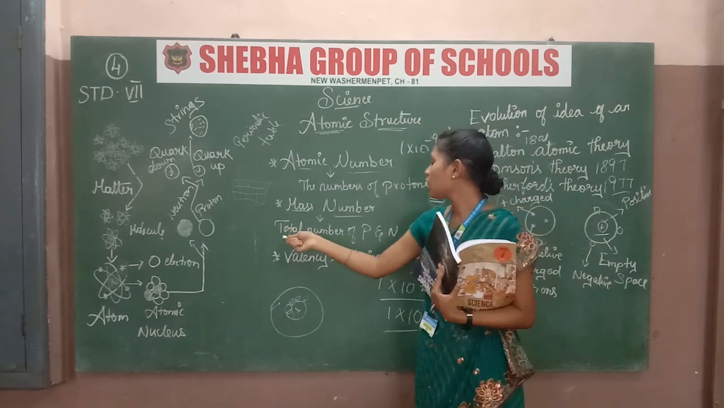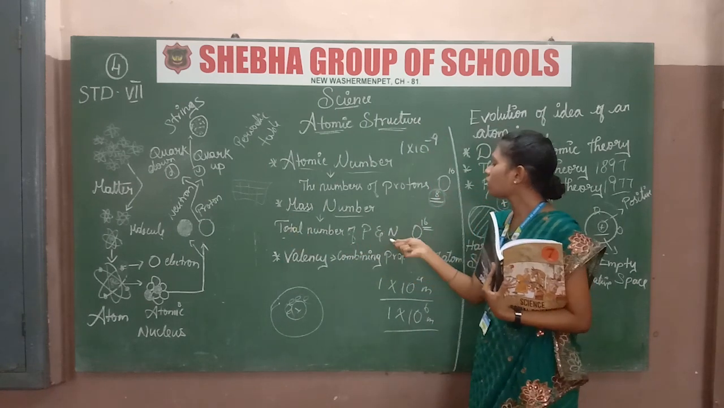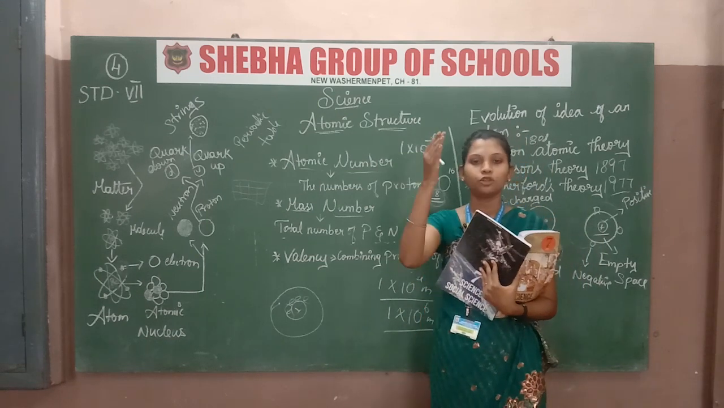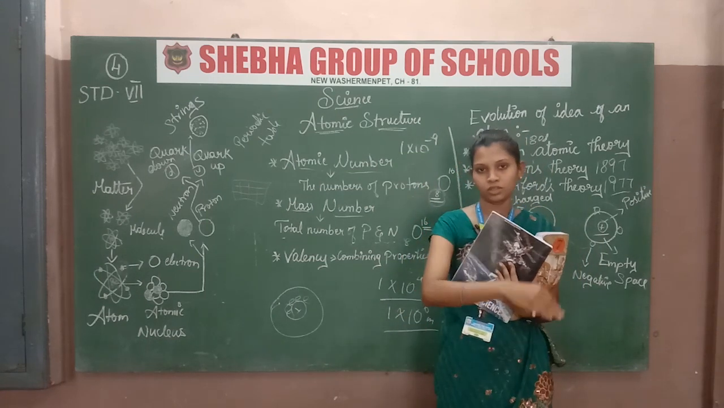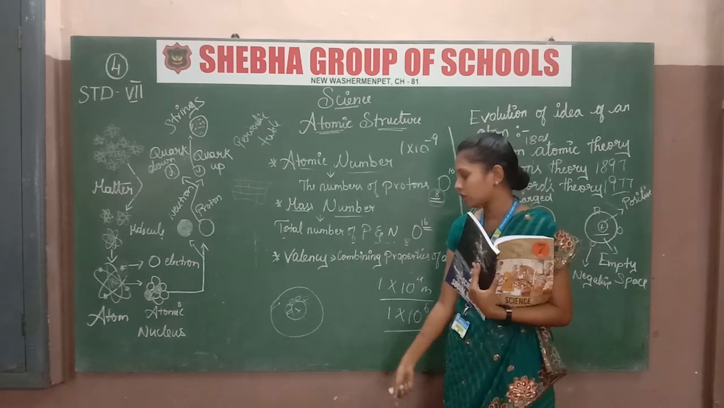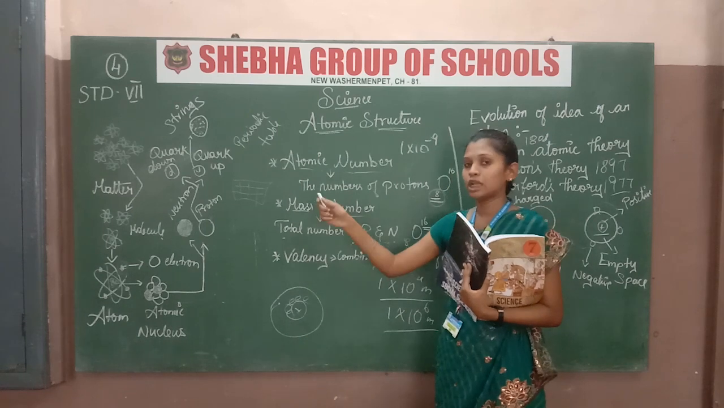Mass number is the total number of protons and neutrons. What did I tell, what is a neutron? It has a neutral charge, not positive and not negative. We have to count it: the number of protons plus the number of neutrons.